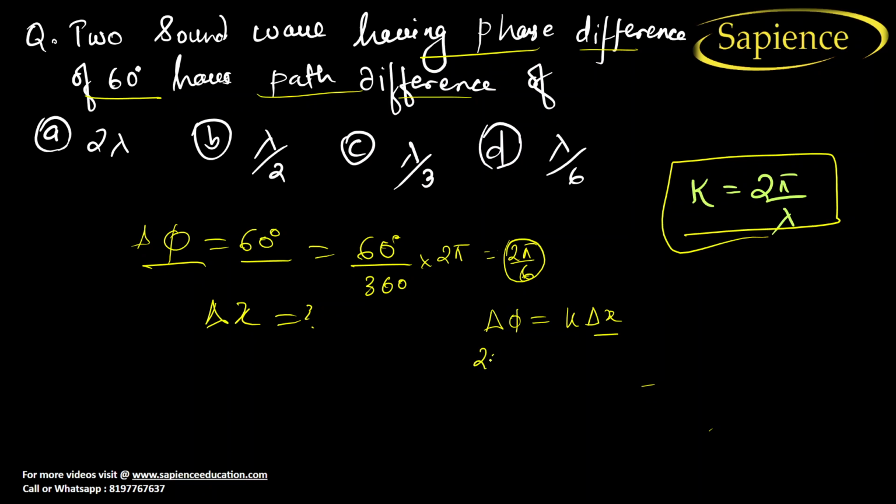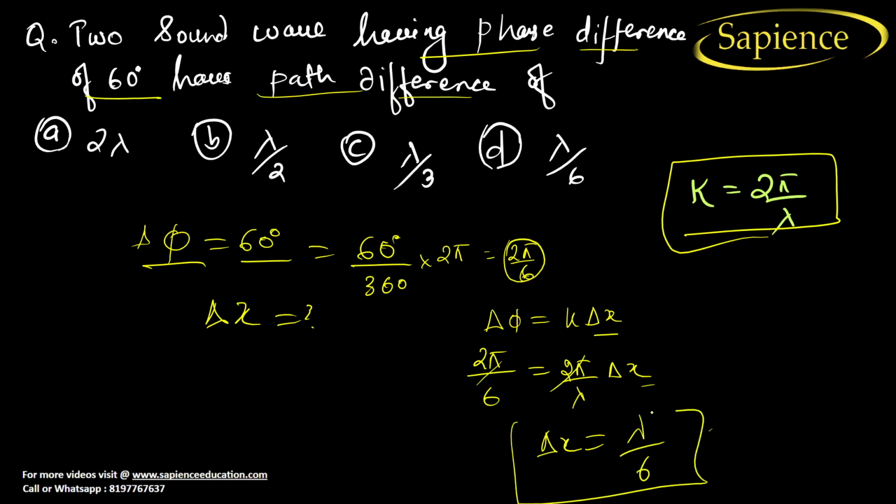In phase difference, we have got 2 pi by 6, and k is equal to 2 pi by lambda, into delta x. From here, delta x is equal to lambda by 6. Hope you have understood now. So this is the question. So we will discuss more in the second part.